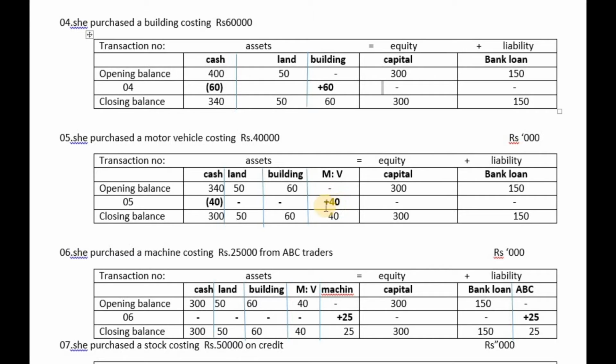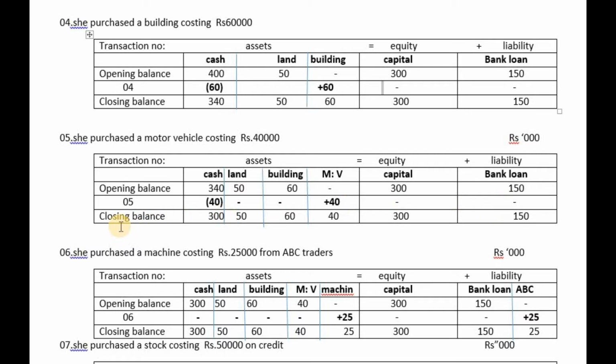And when you purchase this motor vehicle, you have to spend 40,000 worth of cash, so cash amount is outflowing of the business. The end result is, cash decreased by 40,000, motor vehicle increased by 40,000, no effect on land, no effect on building, no effect on capital, no effect on liability.